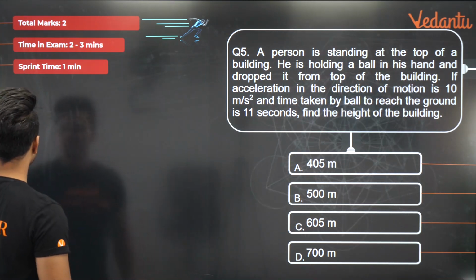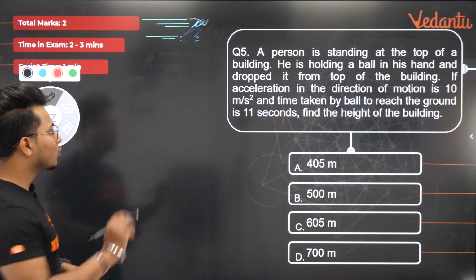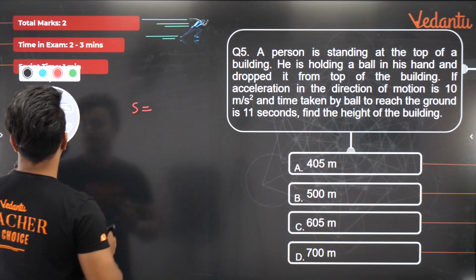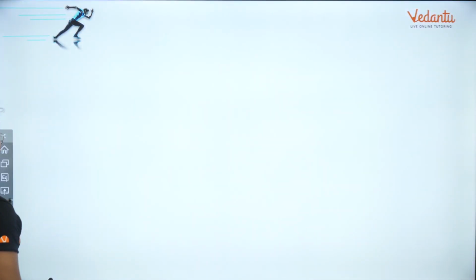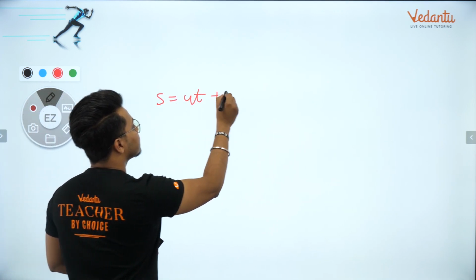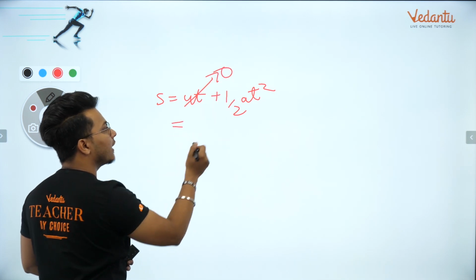ठीक है? So it's a very super simple problem. I'll be using the same diagram. Diagram आपको पता ही है अभी कैसा बनाना है. तो फॉर्मूला भी सेम है. So S is equal to, मैं दूसरे पेज में कर देता हूं वरना यहां पे थोड़ा दिक्कत हो रहा है. हाँ, यहां पे कर लेते हैं. ठीक है? So the only difference is here, S is equal to UT plus half AT square. Here also the object is dropped, तो UT 0, right?